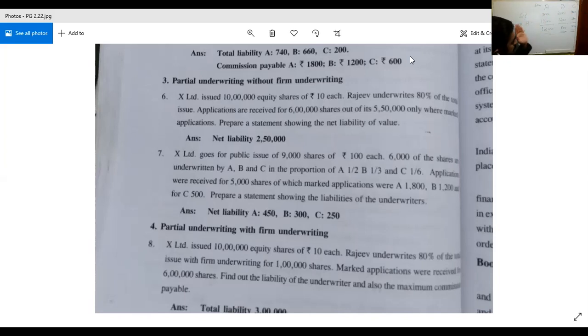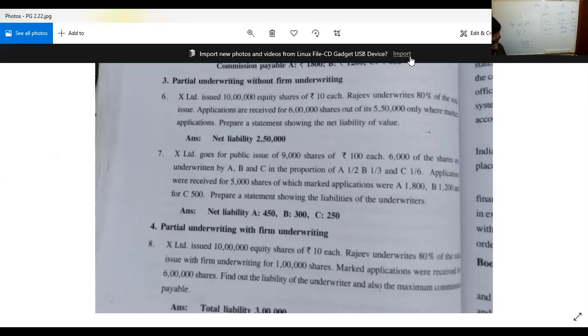Isn't it? So out of that, 5,000 shares are there for which applications were received, and out of that, 3,500 only is the marked application. So 6,000 minus 3,500, 2,500.